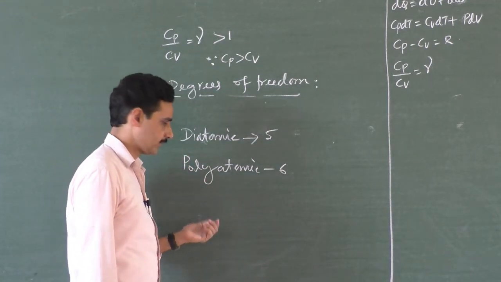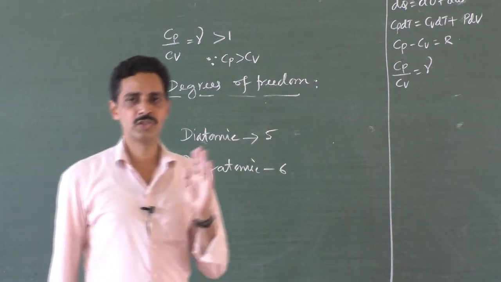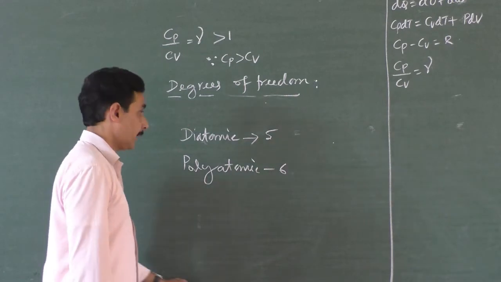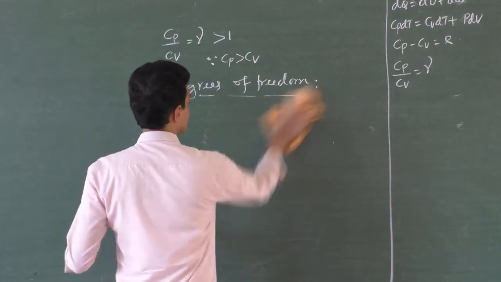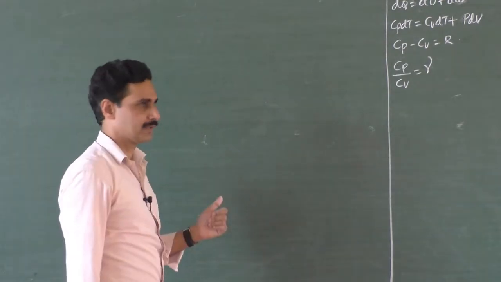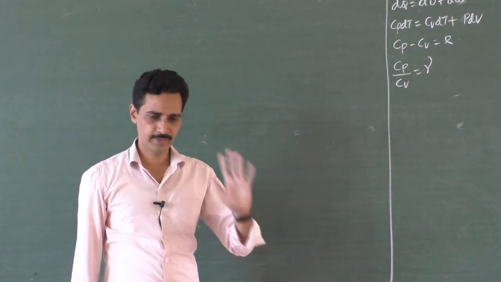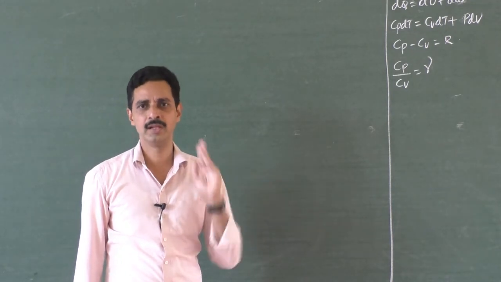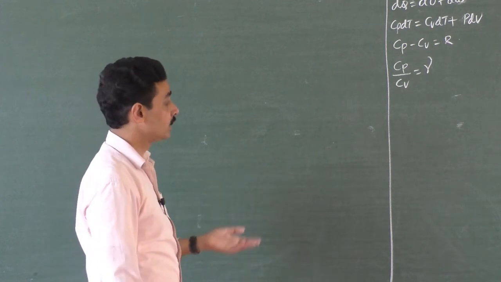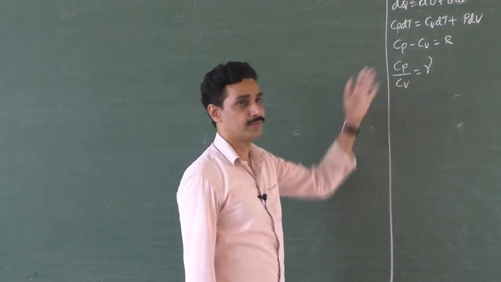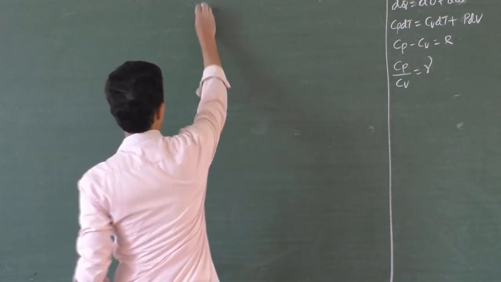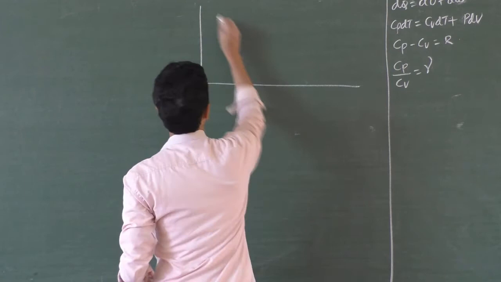And the law of equipartition of energy says the energy distributed for each degree of freedom is equal in the case of gas molecules. Now, if you have this idea, that means a monoatomic gas molecule has 3 degrees of freedom, diatomic 5 degrees of freedom, 3 translational, 2 rotational, and polyatomic say 6, it is more than 6 also. Then can you get a relation between Cp, Cv, gamma for different types of gases? Yes, you can have that. So better you remember this table every time.